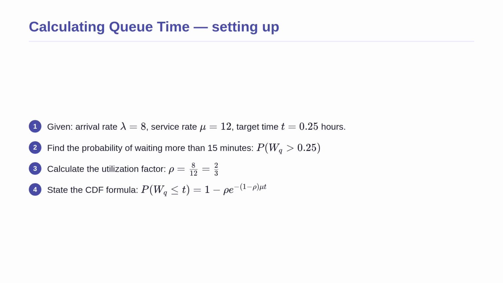Let us apply this new formula to a tech support call center. Calls arrive at a rate of 8 per hour and the technician resolves 12 calls per hour. We need to find the probability that a caller waits more than 15 minutes or 0.25 hours on hold. First, we calculate the utilization factor by dividing 8 by 12, which simplifies to 2/3. Since this is less than 1, the queue is stable.